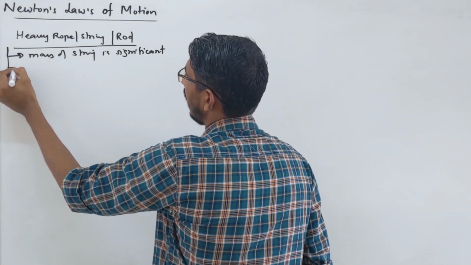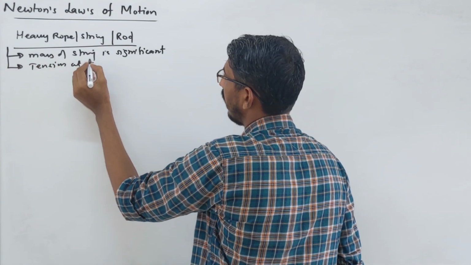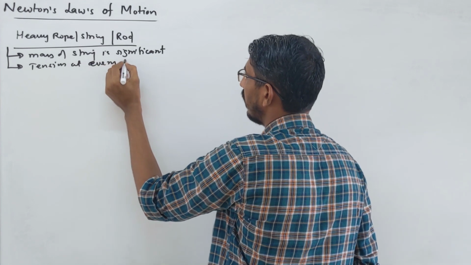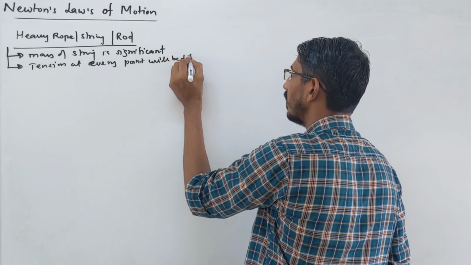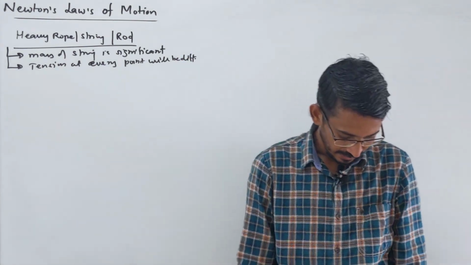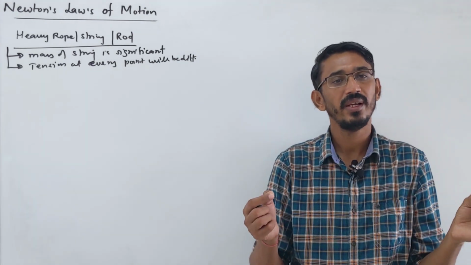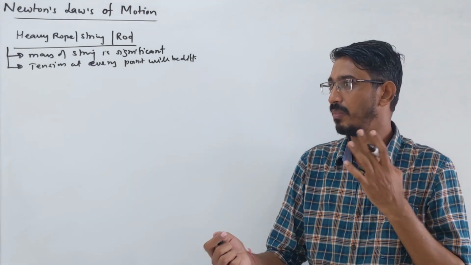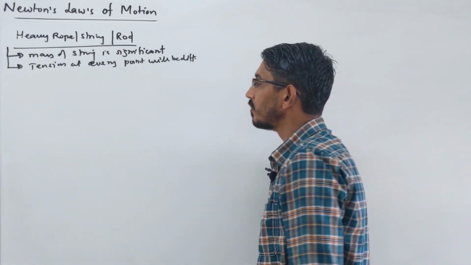So what will happen here? Tension at every point will be different. Correct? Yes. So mass will be significant, so tension at every point in this string will be different. At some point maybe 0, at some point it will be maximum. It will vary. Let's see.